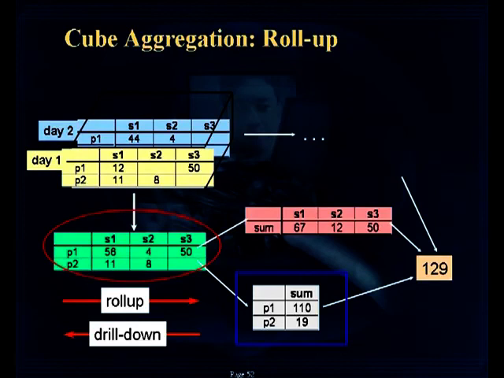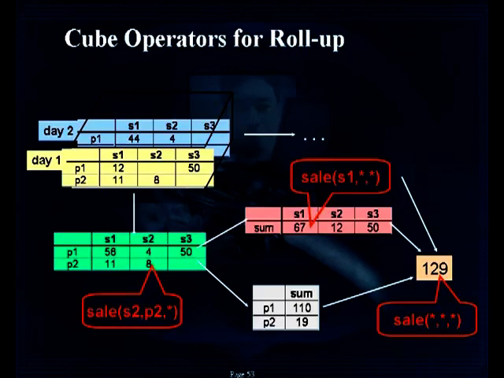So if you observe, the total sales for all products for all stores is nothing but 50 plus 110 plus 19, and so on. So ultimately we get 129. I repeat, total sales for all products for all stores is 110 plus 19, that is 129. But this 129 can be computed in several ways: 67 plus 12 plus 50, or 110 plus 19, or in some other direction. So that means to say, the roll up and drill down over a 3-dimensional representation, how it is computed is shown here with an example.